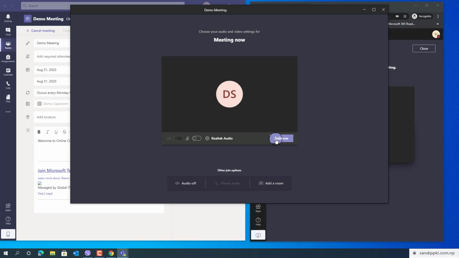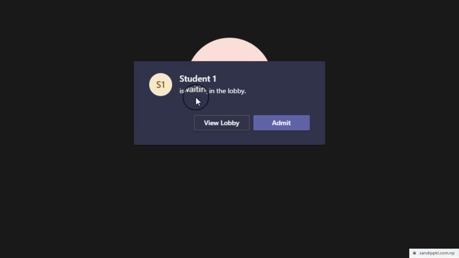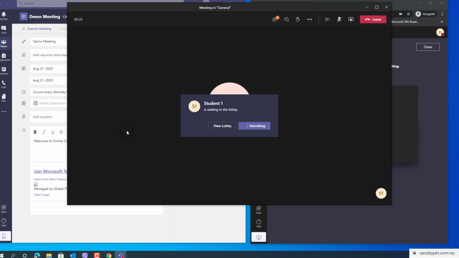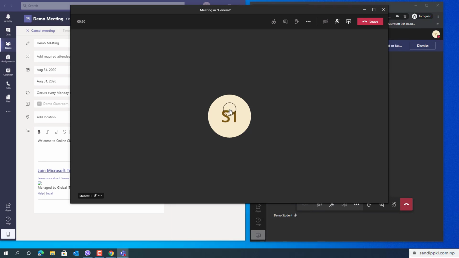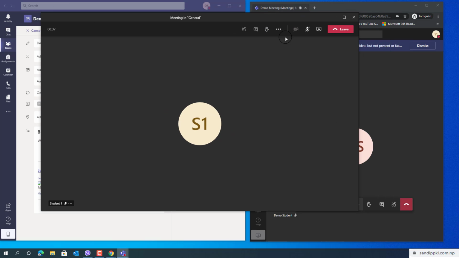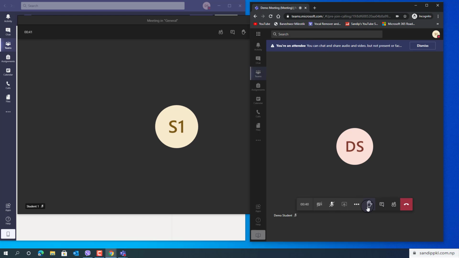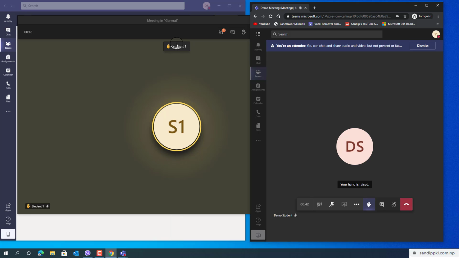We have started from the organizer view too, and in organizer view you can admit this student one this way. Now student one is in the meeting, and within a meeting if a student wants to speak he can raise hand this way and the teacher can notice that.